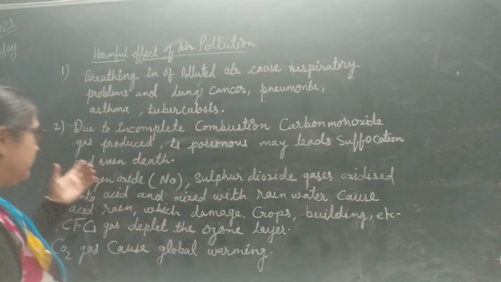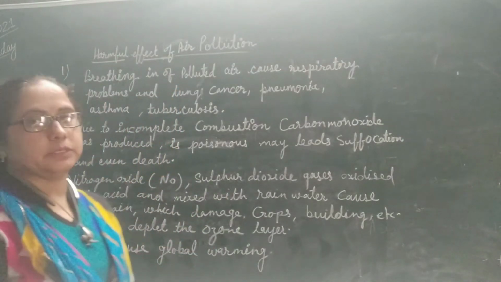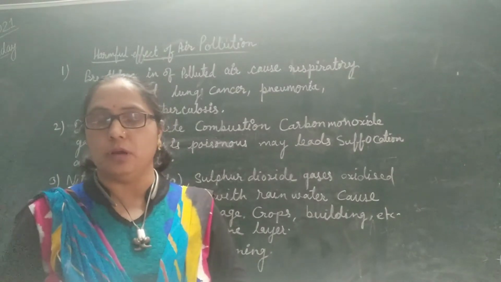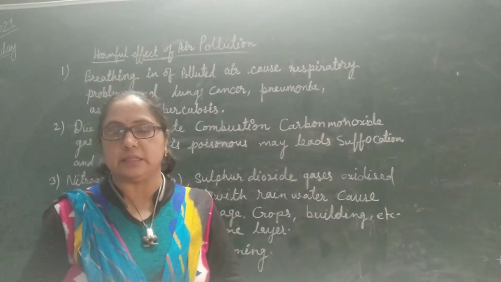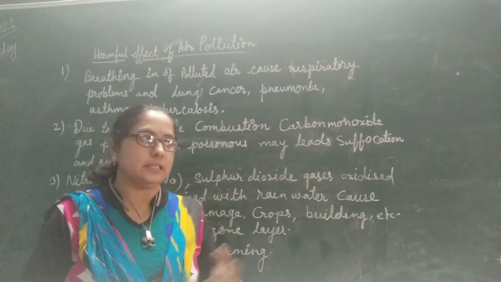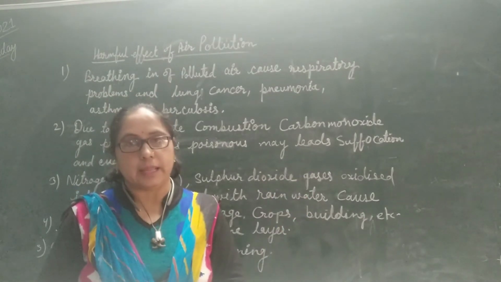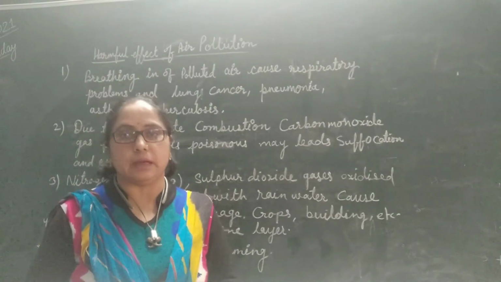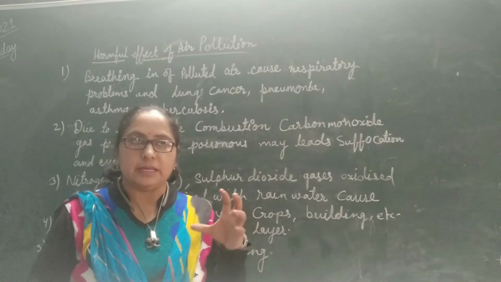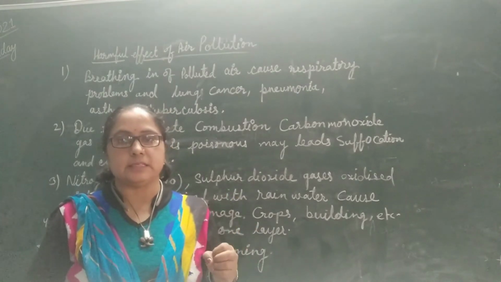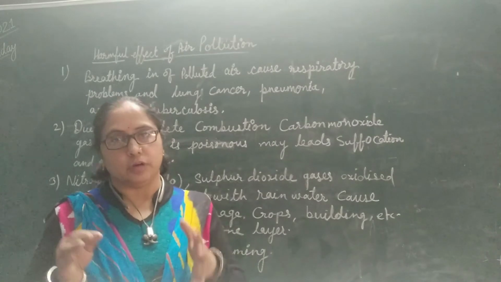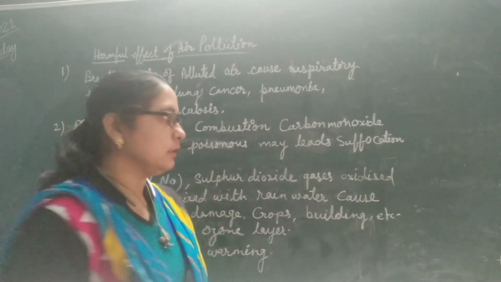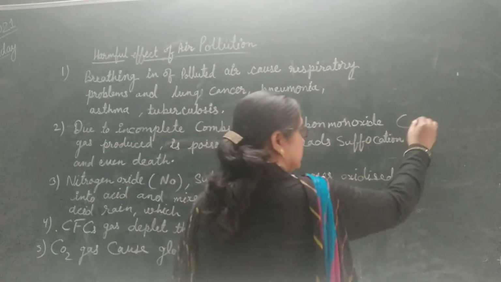Second is due to incomplete combustion. We know that petrol and diesel contain carbon, and when these fuels burn in air or in oxygen, if the combustion is incomplete, meaning it takes place in an insufficient amount of oxygen, then it produces carbon monoxide gas. The formula of carbon monoxide is CO.